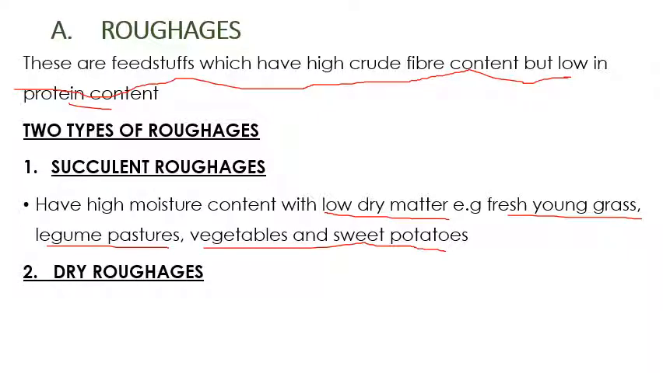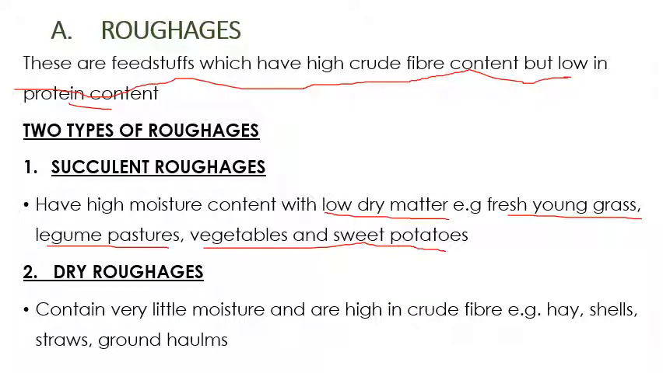We also have another type of roughages which we call dry roughages. Dry roughages contain very little moisture, therefore they are high in crude fiber content. They are low in moisture content but high in crude fiber content. For example, we have hay, shells, straws, groundnut vines. They are all good examples of dry roughages.